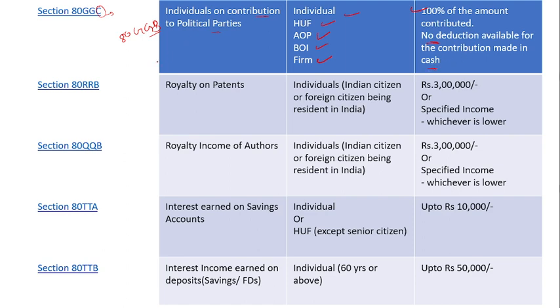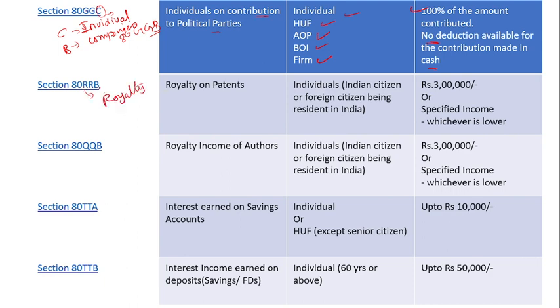Okay, if you are getting confused, so many times we assume that in 80GGC, C is for company, but it's opposite. C for individual, and B for company. You can remember it like this. So many times we will get confused. Okay, so next the Section 80RRB.